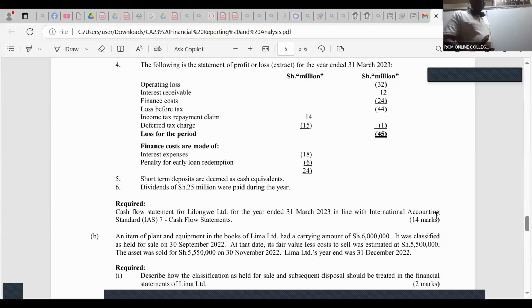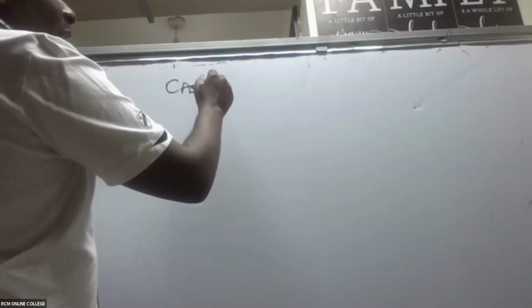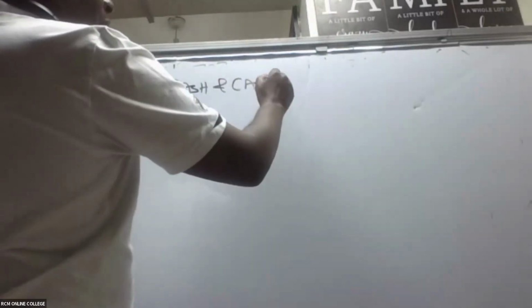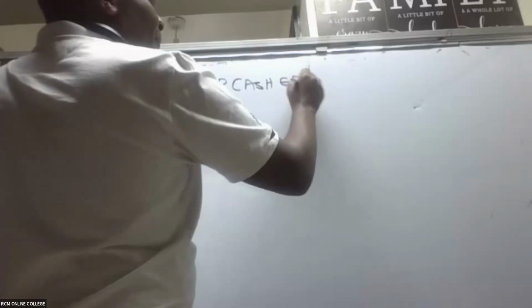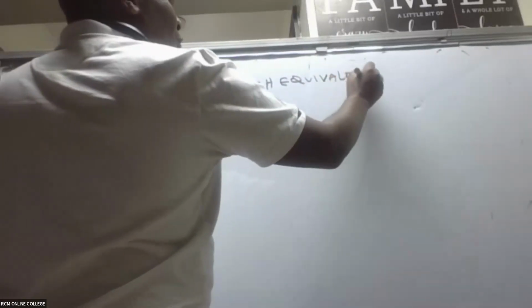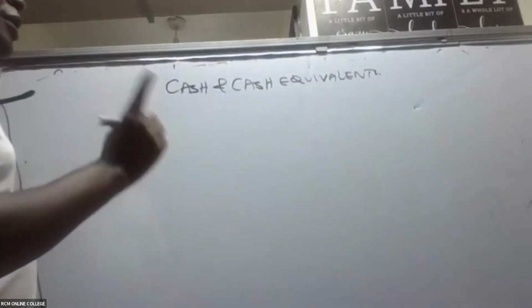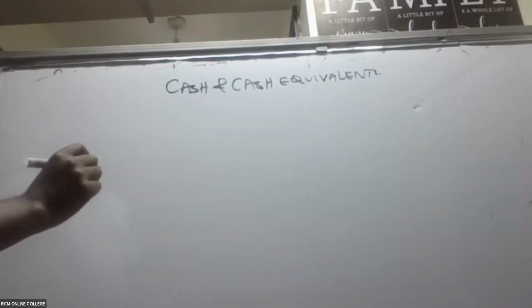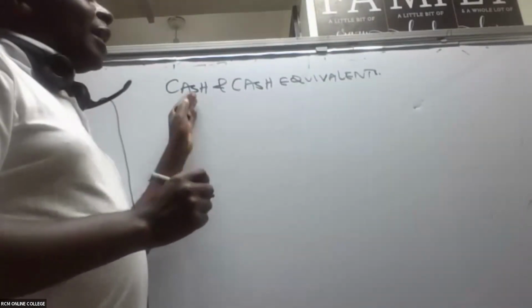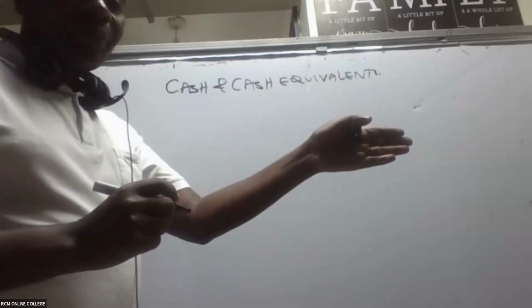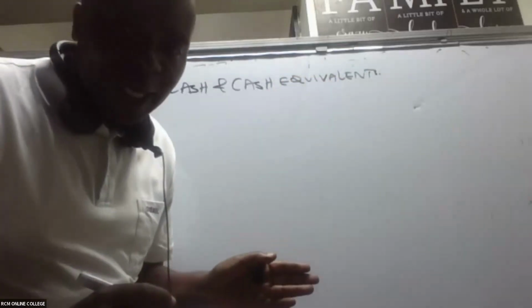So when they talk about cash flow statements, the very first thing you should do is please give us the cash and the cash equivalents, which will be reconciled. Because a cash flow statement basically reconciles what and what? It reconciles the cash at the beginning and the cash at the end.